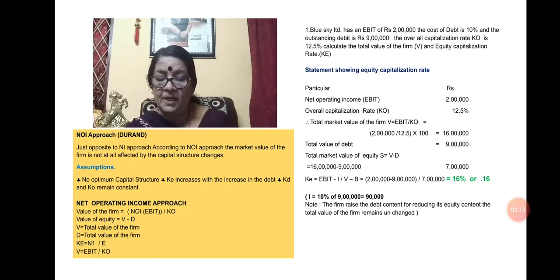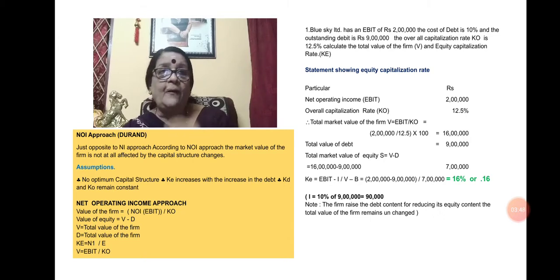First, the net operating income is 2 lakh. The overall capitalization rate, KO, is 12.5. The total market value of the firm is EBIT divided by KO, that is, 2 lakh divided by 12.5 into 100. It comes to 16 lakh. So first we find the value of the firm, that is 16 lakh. Then the total value of the debt is 9 lakh.